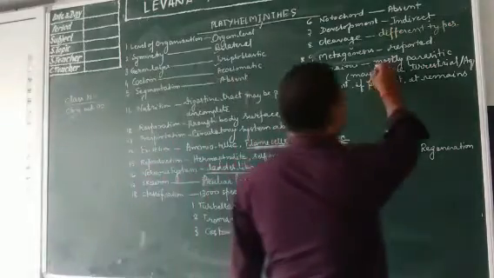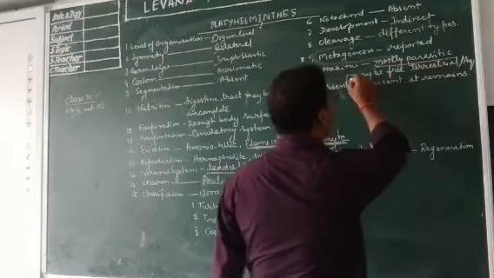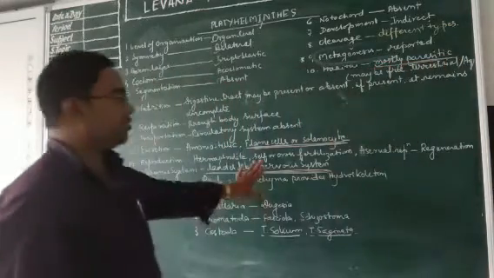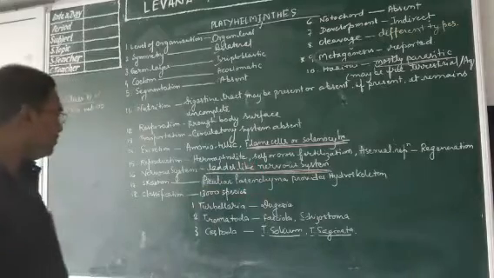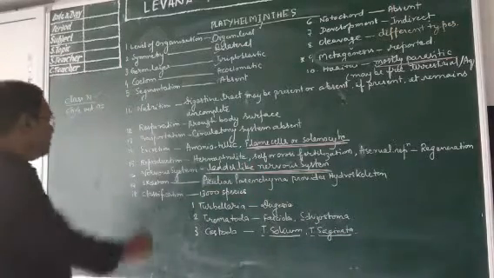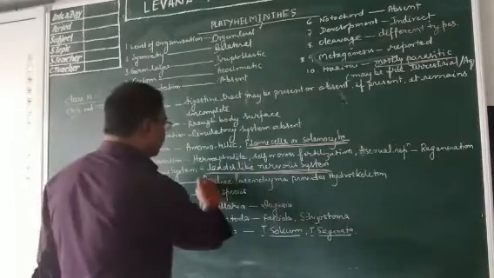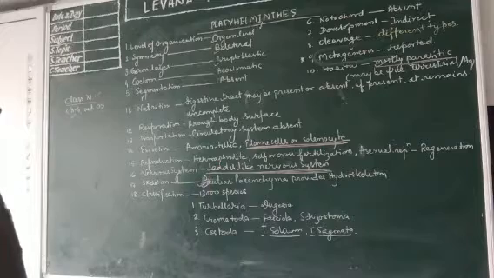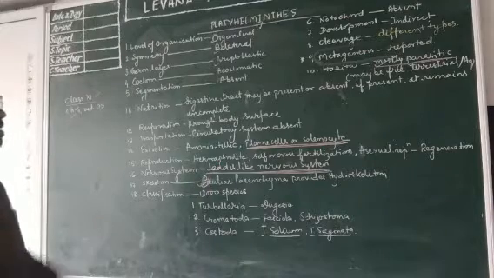One more characteristic feature is they are mostly parasites. Three characteristic features are there. For examination point of view, you must also remember the peculiar parenchyma providing hydroskeleton, and so on.